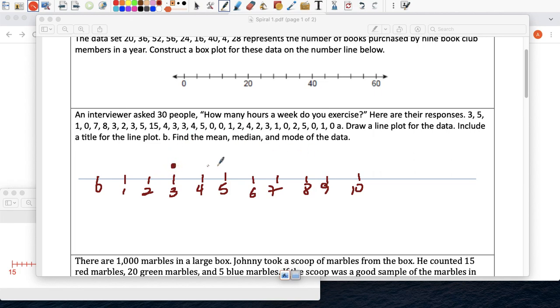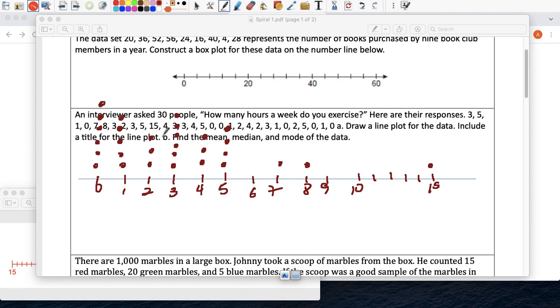We have a 3, a 5, a 1, a 0, a 7, an 8, a 3, a 2, a 3, a 5, a 15, another 3, another 3, a 4, a 5, 2 zeros, a 1, a 2, another 4, a 2 again, a 3, a 1, a 0, a 2, a 5, a 0, a 1, and a 0.